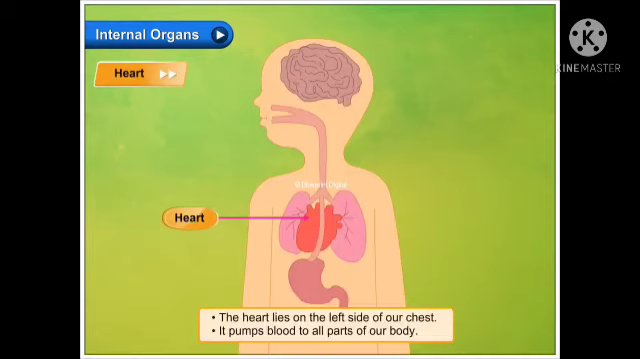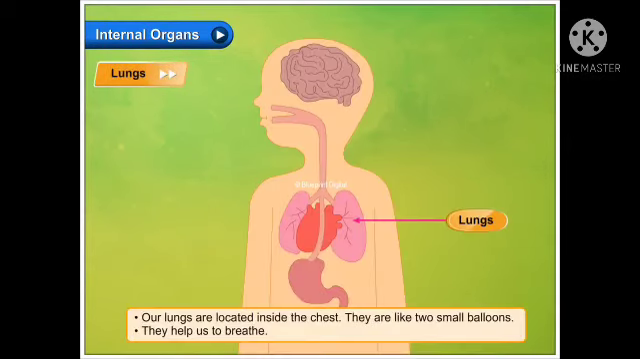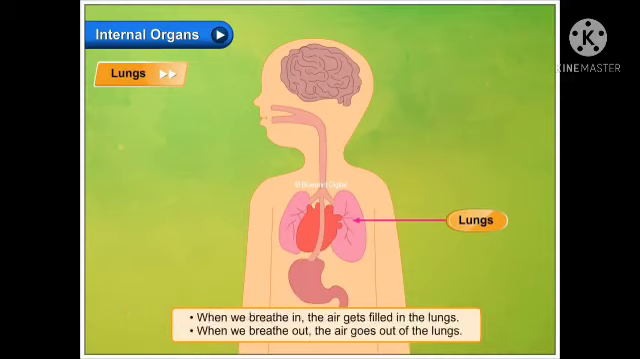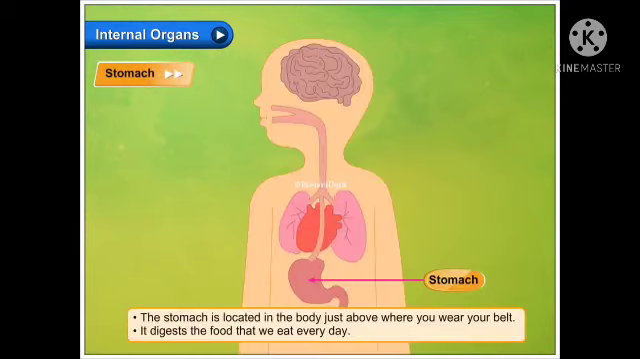It pumps blood to all parts of our body. Lungs. Our lungs are located inside the chest. They are like two small balloons. They help us to breathe. When we breathe in, the air gets filled in the lungs. When we breathe out, the air goes out of the lungs. Stomach. The stomach is located in the body just above where you wear your belt. It digests the food that we eat every day.